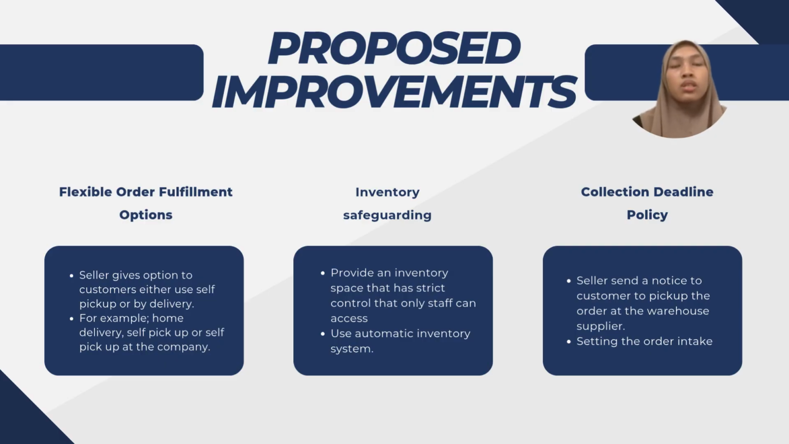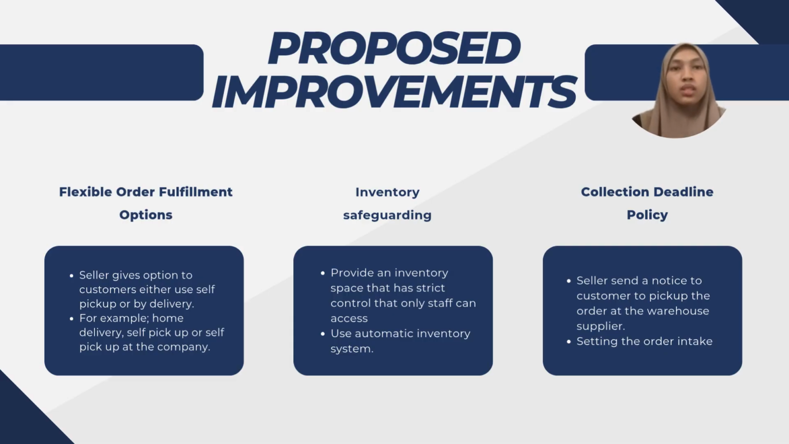The company should strengthen inventory security by providing a dedicated storage area with restricted access, where only authorized staff are allowed to enter. This helps prevent theft, loss, or unauthorized handling of inventory. In addition, the company should implement an automatic inventory system. The system can update stock levels in real time, reduce human errors, and improve inventory accuracy. As a result, employees can make faster and more reliable decisions when processing customer orders.